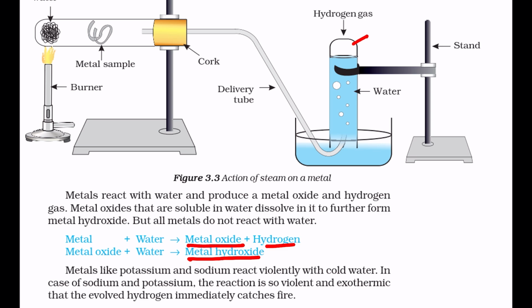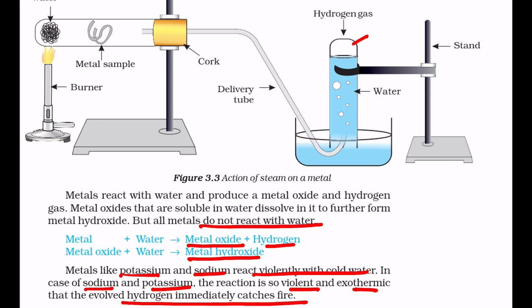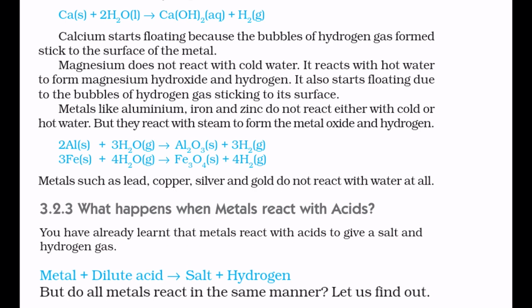Now all metals do not react with water. Sodium and potassium will react violently with cold water. In the case of sodium and potassium, the reaction is violent and exothermic. Exothermic means during the reaction, heat energy is given out. So when potassium and sodium react with water, potassium forms potassium hydroxide and sodium forms sodium hydroxide. Hydrogen gas is evolved. Such a large amount of heat is evolved that whatever hydrogen gas is given out during the reaction catches fire.